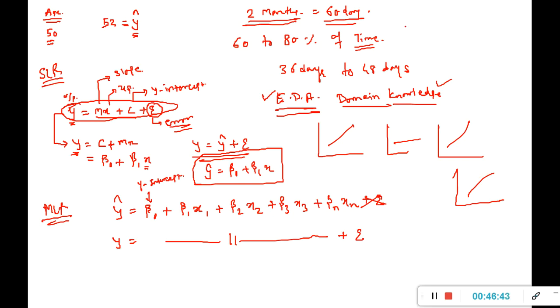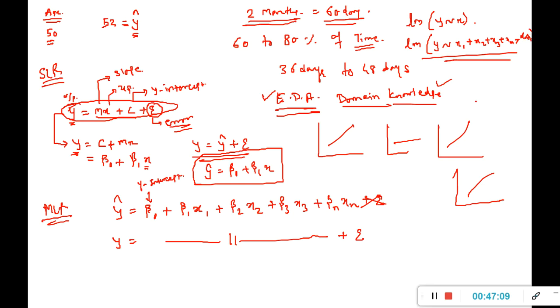So when I write a model, similarly to how we have written the simple linear regression lm y tilde x, here the equation becomes lm y tilde x1 plus x2 plus x3 and so on up to xn, and then give the data, and that's it.